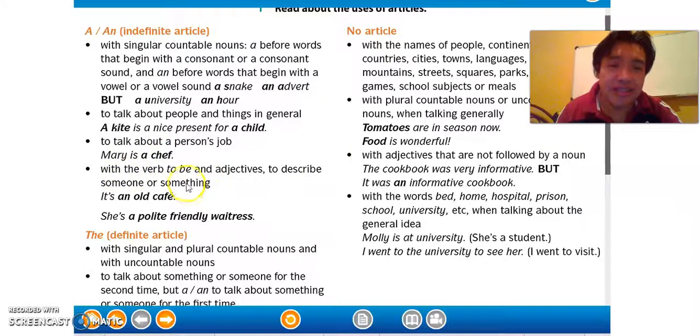With the verb to be and adjectives to describe someone or something. For example, it's an old cafe. She's a polite, friendly waitress.